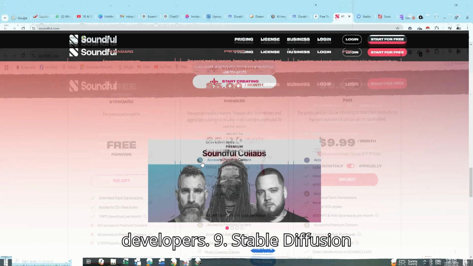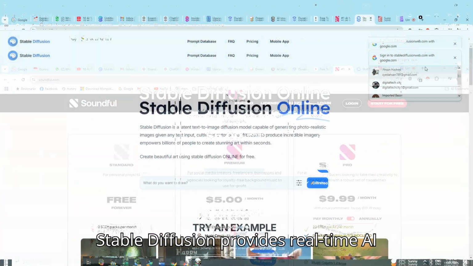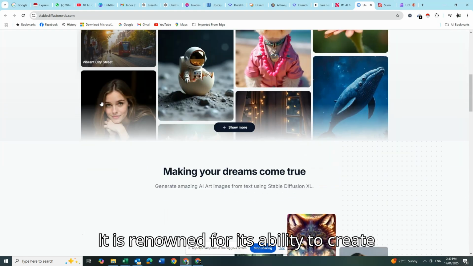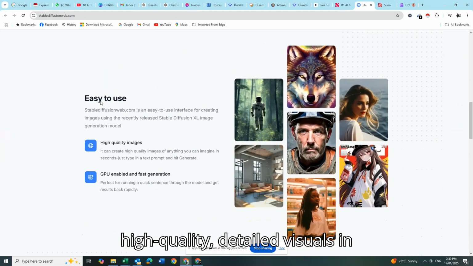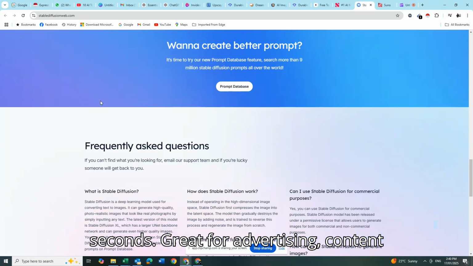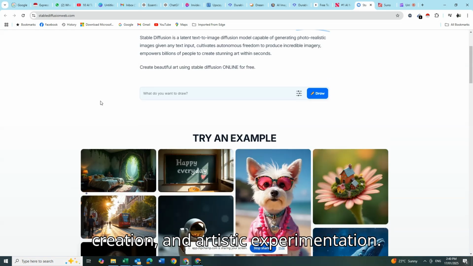9. Stable Diffusion. Stable Diffusion provides real-time AI image generation from text descriptions. It is renowned for its ability to create high-quality, detailed visuals in seconds. Great for advertising, content creation, and artistic experimentation.